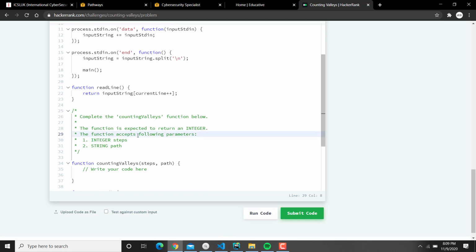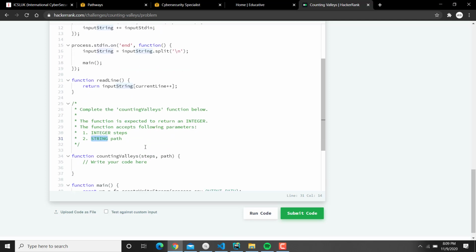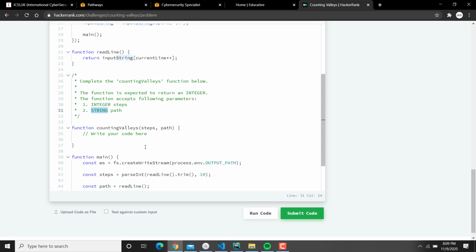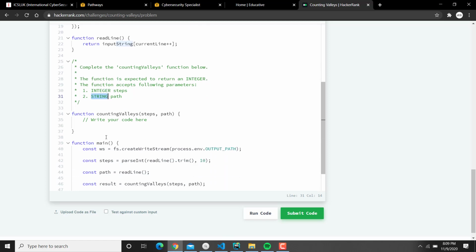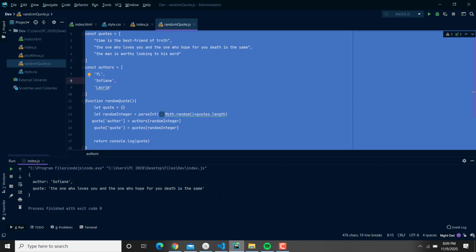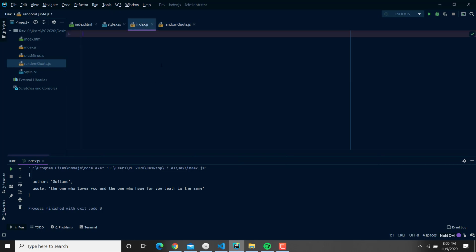The function accepts the following parameters: an integer and a string path. It's not an array, it's a string. This is something we need to know before we start coding. We're going to write our code here, but I prefer to write my code in this code editor.